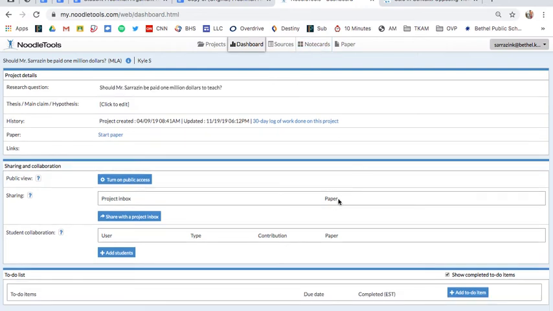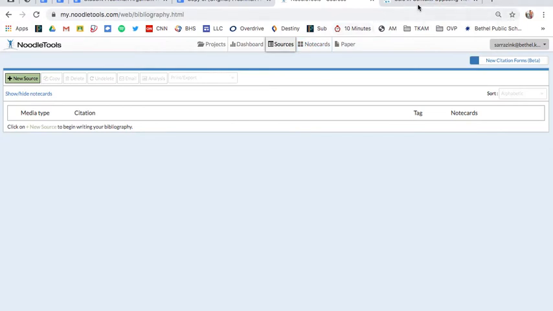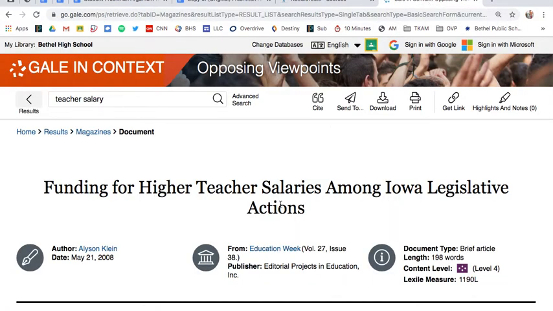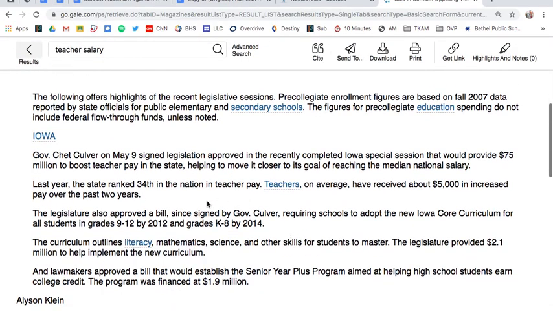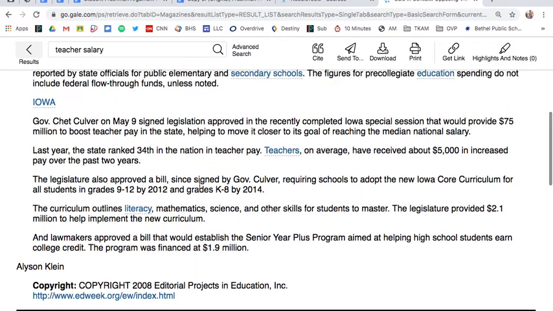When you go to sources, all right, right now I have none. You guys are finding those now, okay? Here's an article from Gale in context. Notice how it's not a viewpoint, it's actually a magazine article. But you're going to do the same thing we were doing in class. So if you click, you found something here, and let's just pretend this is super short.